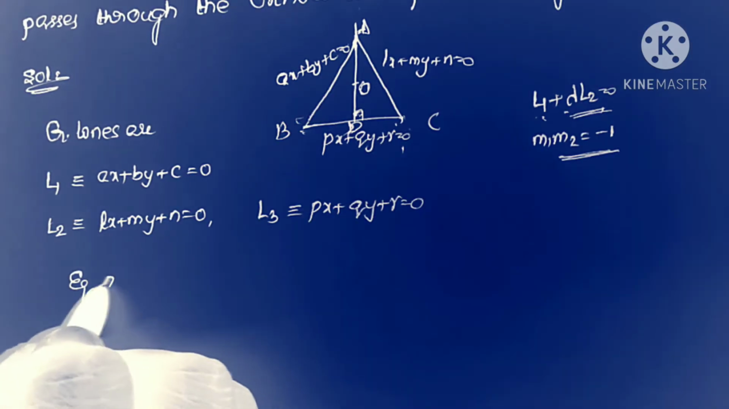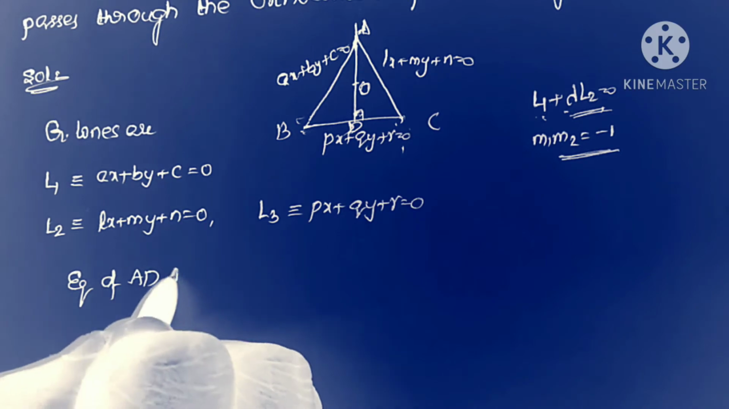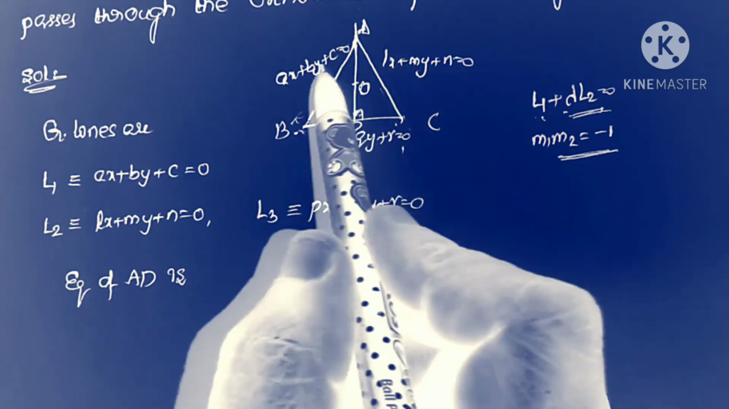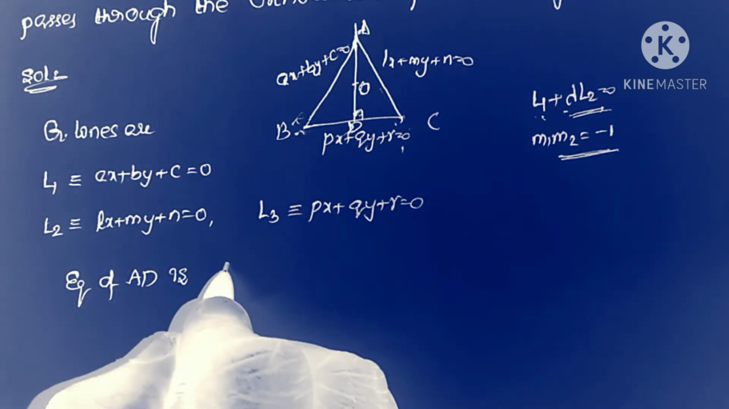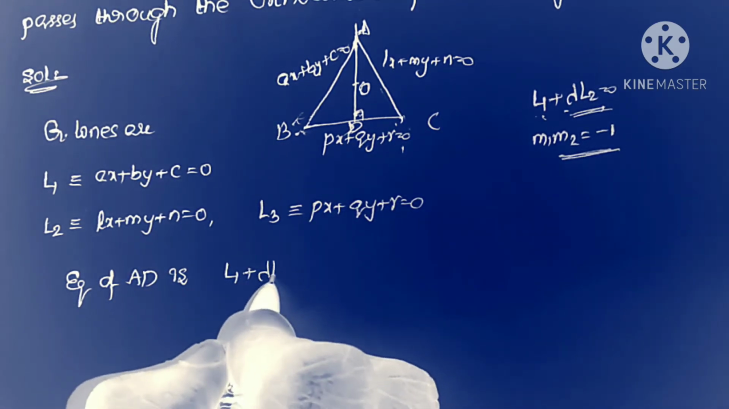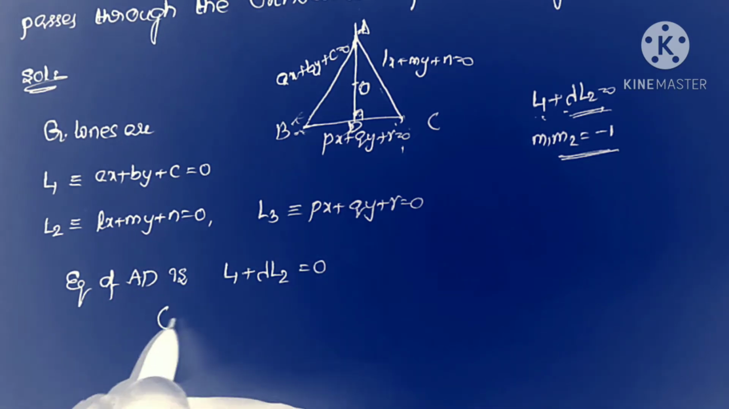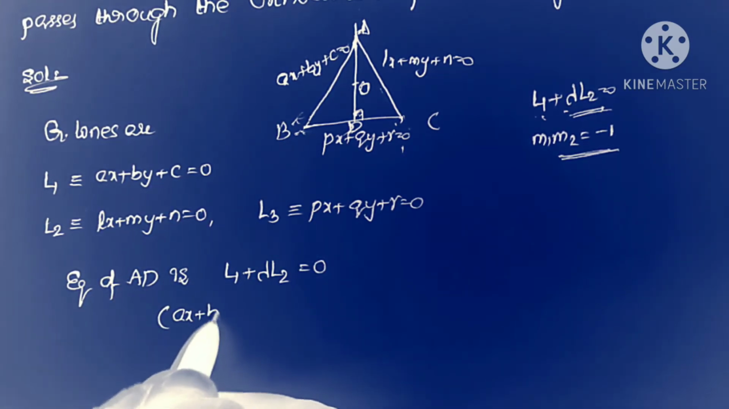Next, first we find the equation of AD. What is the equation of AD here? The equation of AD is the line passing through the point of intersection of these two lines. So the equation of AD is, by the formula, L1 + lambda L2 = 0. Now substituting the L1 and L2 values here. What is L1? ax + by + c.